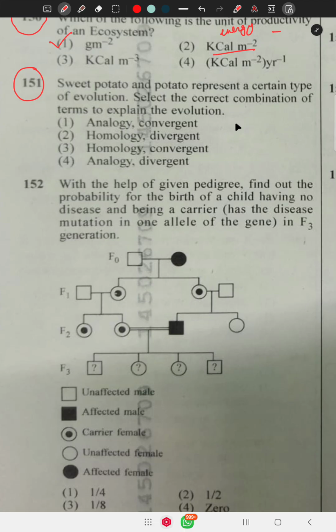Sweet potato and potato belong to different ancestors, so they come from different ancestors, but they survive in the same local habitat. That is called convergent evolution and analogous organs.